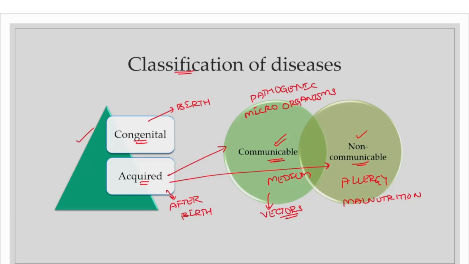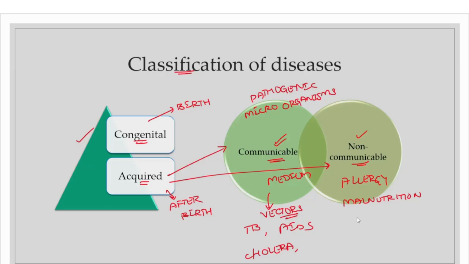So due to various reasons, these non-communicable diseases could be caused to a particular person, whereas communicable diseases are spread from one person to another through these vectors, right? So vectors are like bacteria, virus, etc. These are the various vectors that we have. For example, communicable diseases, we have examples like tuberculosis, that is TB, we have AIDS, cholera, malaria. So all these are various kinds of communicable diseases.